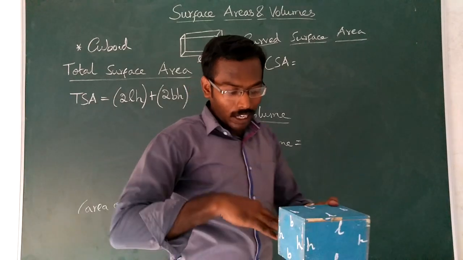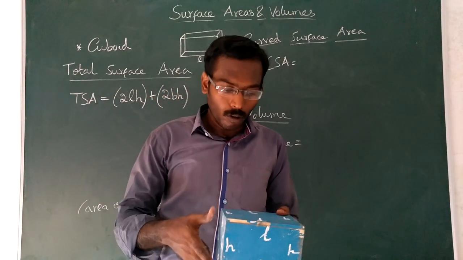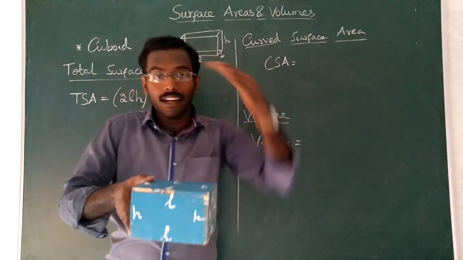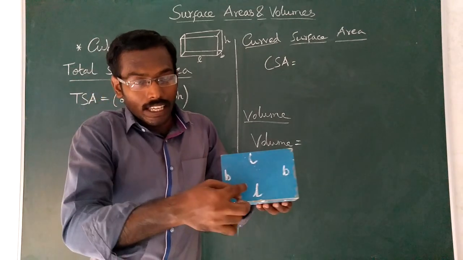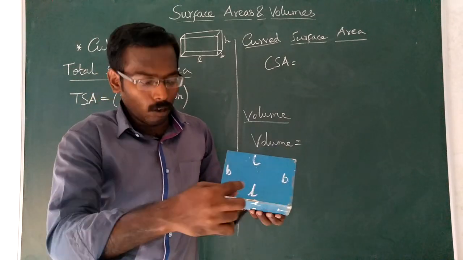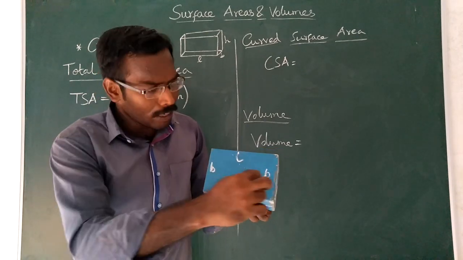So front and back, left and right are done. Now see the top and bottom. The top one is L into B, the normal one, length into breadth. Length is L only, breadth is B only.